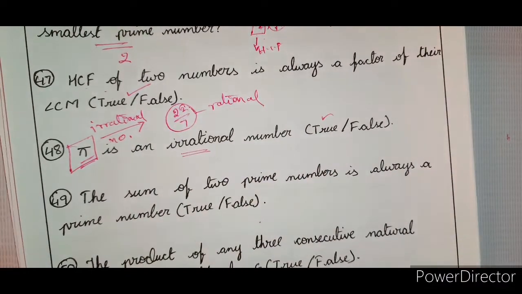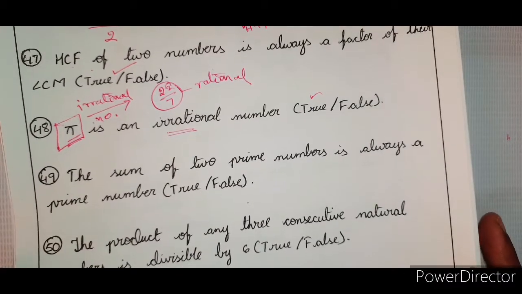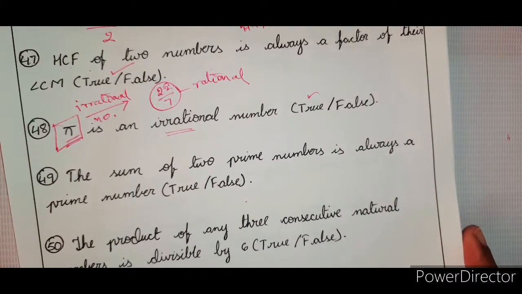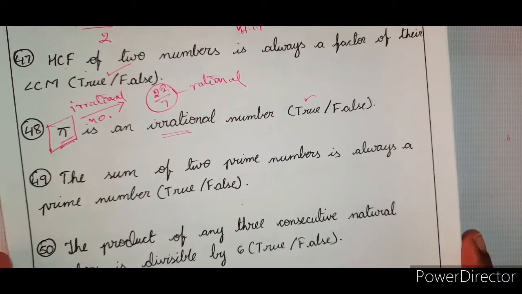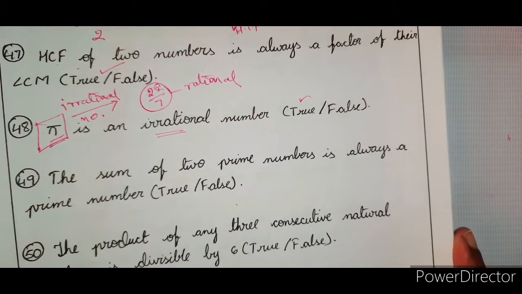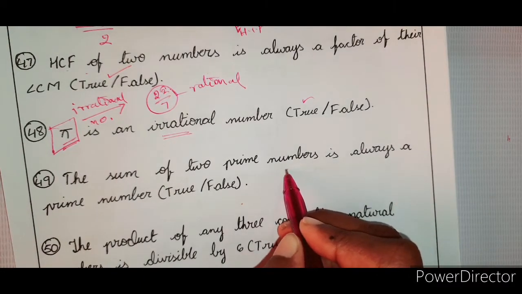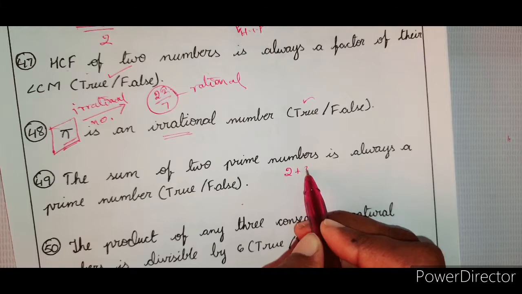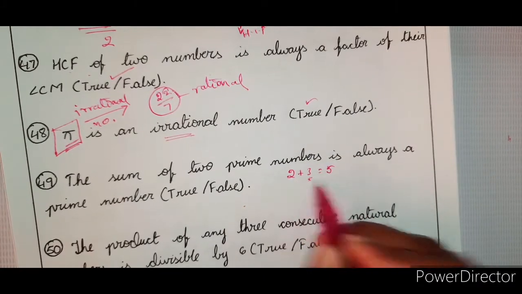True. Right. Now, the sum of two prime numbers is always a prime number. We will see the examples. 2 is a prime number, 3 is a prime number, 5 is a prime number.